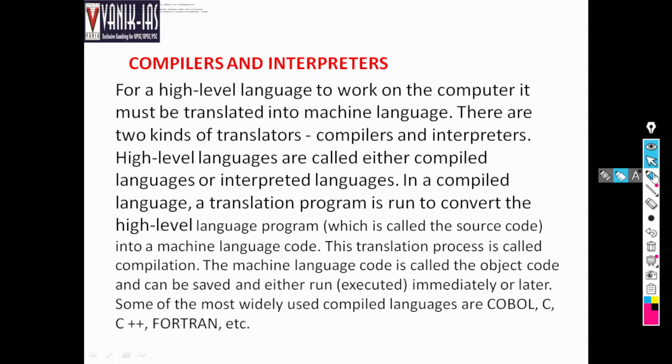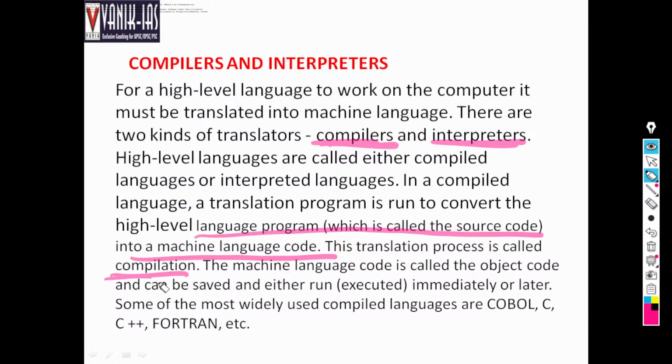There are two kinds of translator: compilers and interpreters. What is the difference between compilers and interpreters? Now we'll learn what compilers are and what interpreters are. High level languages are either compiled languages or interpreted languages. In a compiled language, a translation program is run to convert the high level language program, which is source code, into machine language code. This translation process is called compilation.